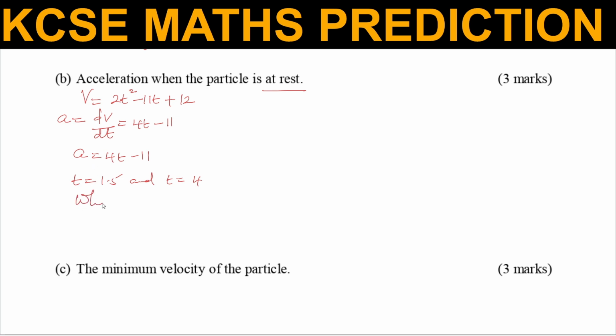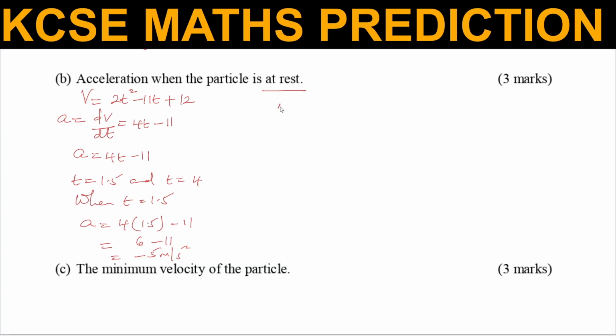So we need now to get acceleration at these two instances. So when t is equal to 1.5, you get a is equal to 4 multiplied by 1.5, subtract 11. So acceleration will be 6 subtract 11, which gives -5 meters per second squared.